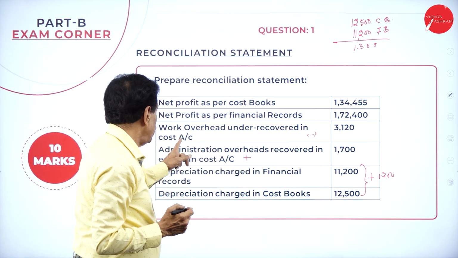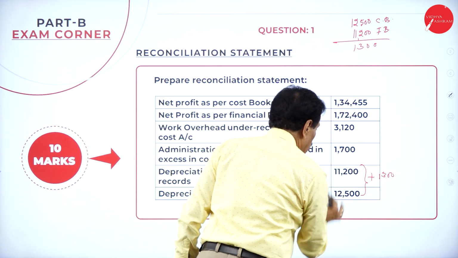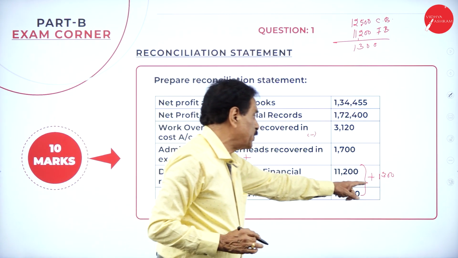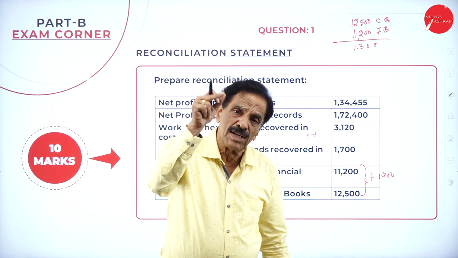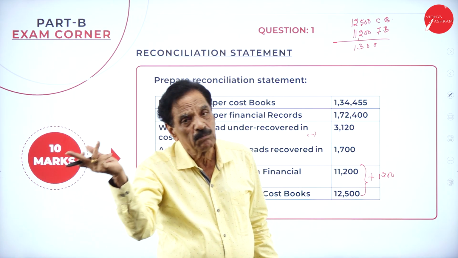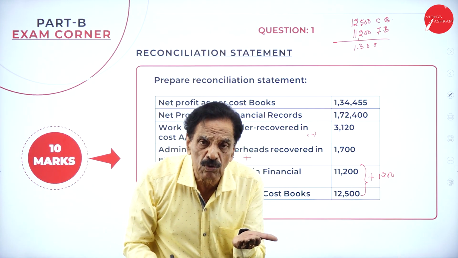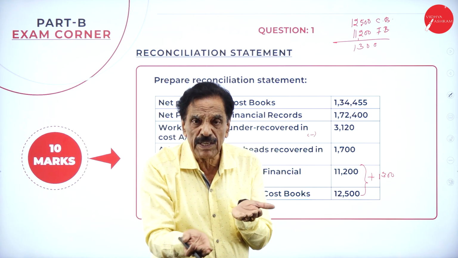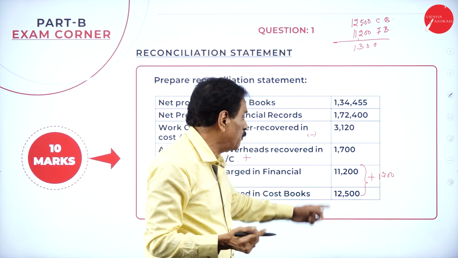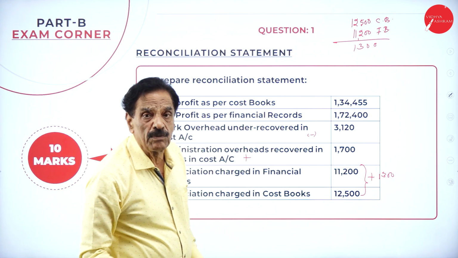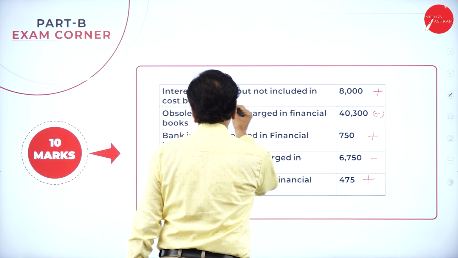Then depreciation charged in financial book 11,200, depreciation charged in cost book, the difference is 1,300. Who charges more? Costing charges more. More charge, less profit; less charge, more profit. Costing profit has been reduced to the extent of 1,300. Financial profit is more, costing profit is less. To make equal, how much should be added? 1,300 should be added.